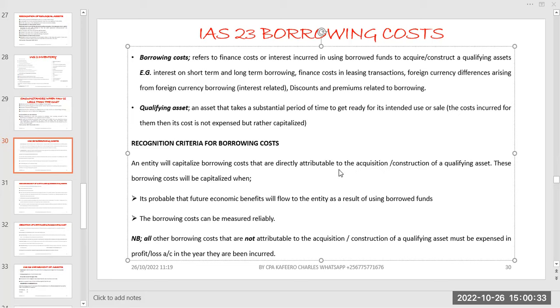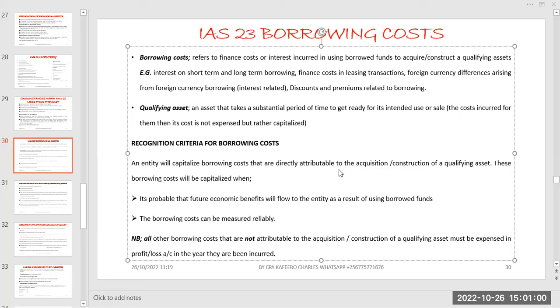So let's first know what borrowing costs are. Borrowing costs refer to financial costs or interest incurred in using borrowed funds to construct a qualifying asset. That one shouldn't be missed out.